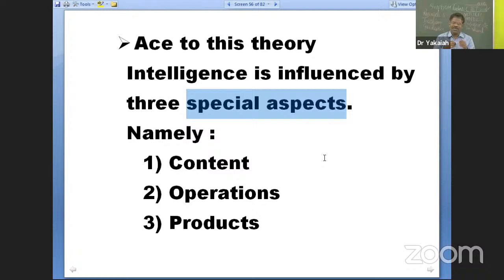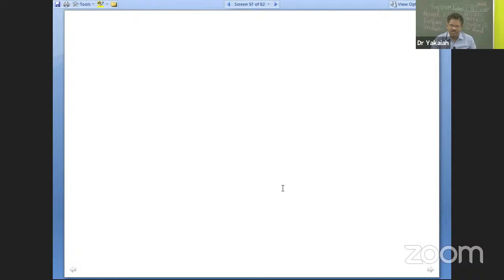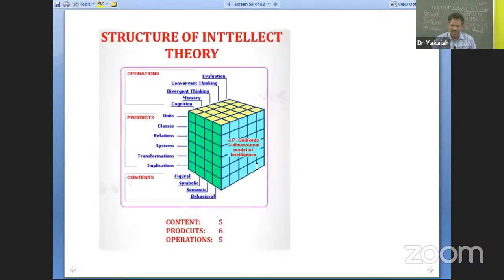How many aspects are there? Three aspects, according to Guilford, influence the intelligence of an individual. What are those three? Namely, contents, operations, products. That's the reason it's also known as the three-dimensional theory. Most of the books will have this picture of the Structure of Intelligence theory by Guilford, where you have contents on one dimension, operations on another dimension, and products on the third dimension.